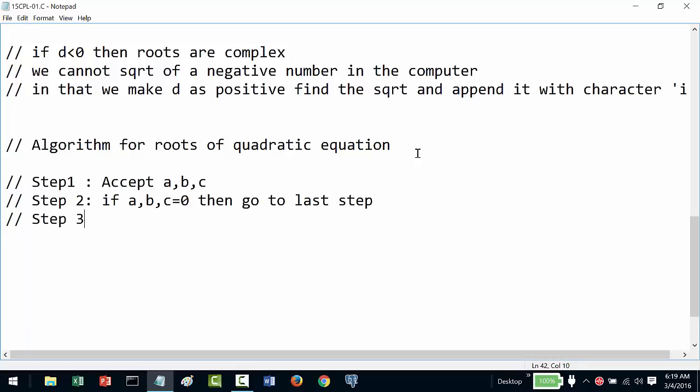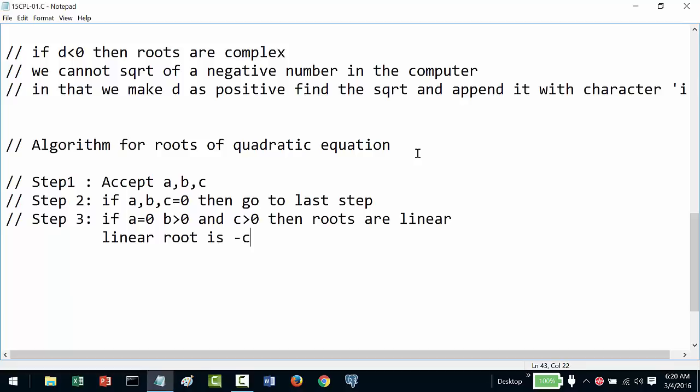Step 3: if A is equal to 0 and B is greater than 0 and C is greater than 0, then roots are linear. The linear root is minus C by B. Go to the last step.